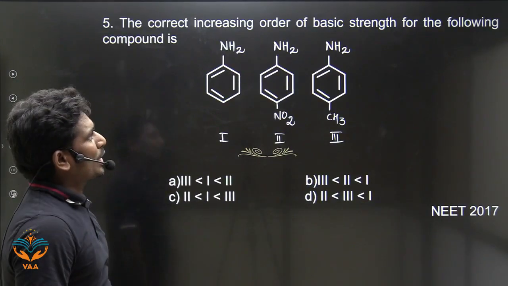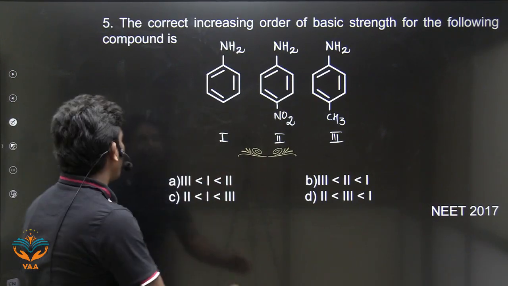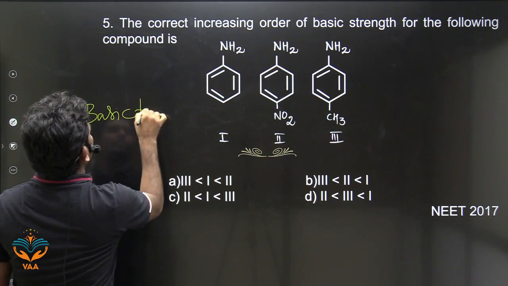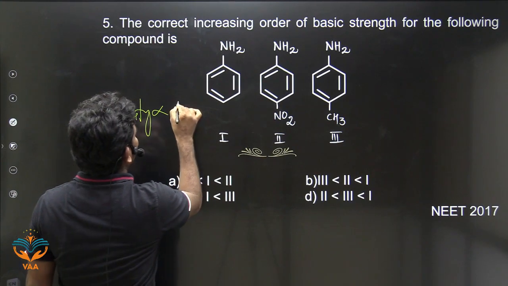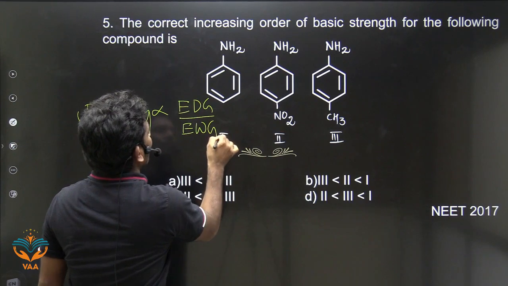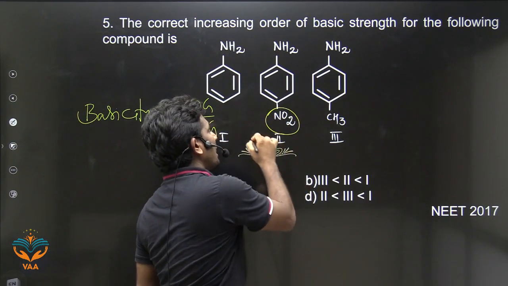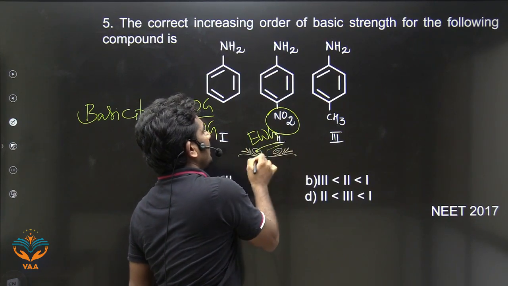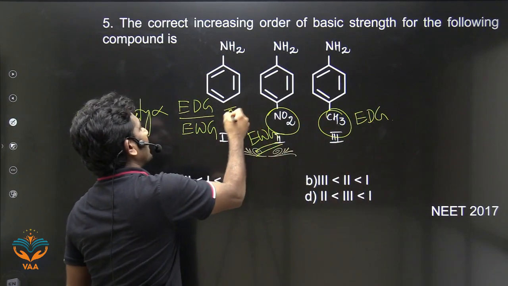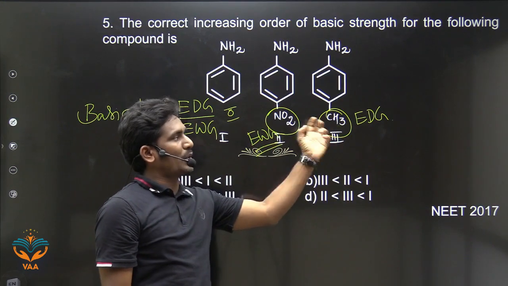The correct increasing order of basic strength for the following compounds. Basicity is directly proportional to positive electron donating groups, and inversely proportional to electron withdrawing groups. So based on this, solve this one. What is this NO2? It is an electron withdrawing group. What is this? It is an electron donating group. Here there is nothing, so net effect is 0. So here 0 effect, electron withdrawing group, electron donating group.